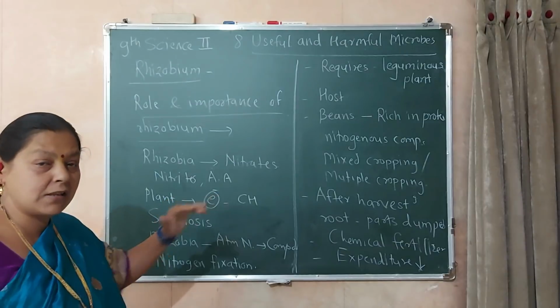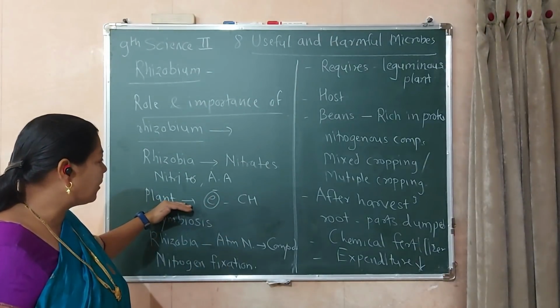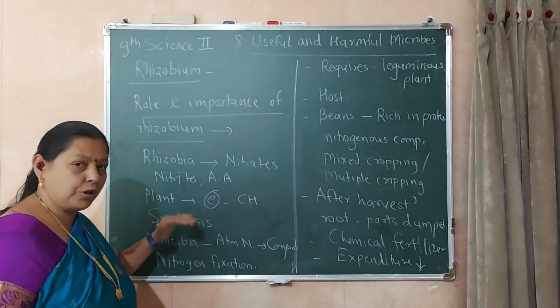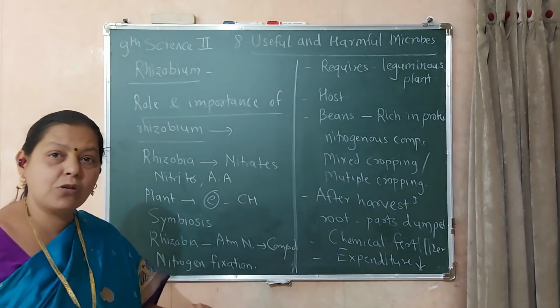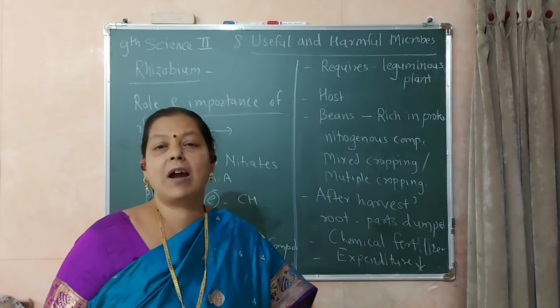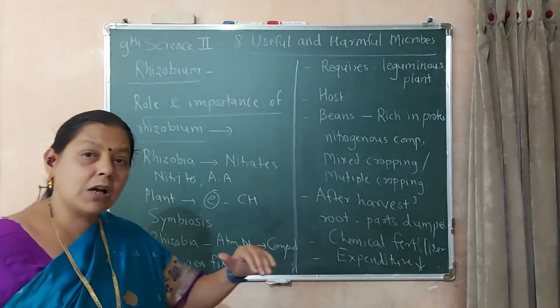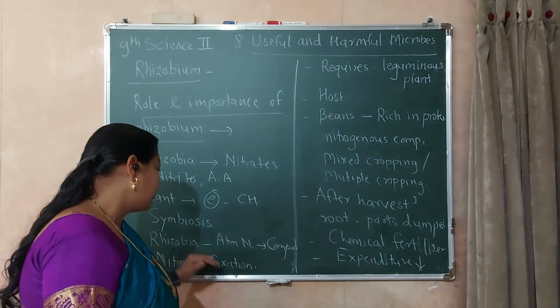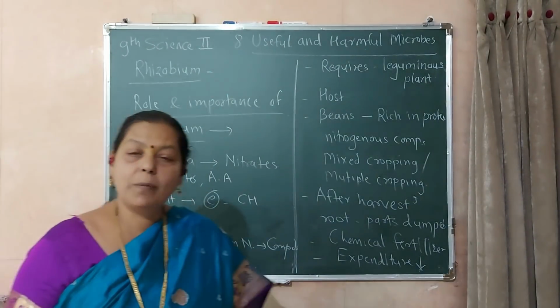आता हे जगण्याचाच त्यांचा रोल आहे. या बदल्यात प्लांट काय करतोय? It gives a place to Rhizobia to live in the root nodules. And what is the role of Rhizobia? That is, Rhizobia provides a nitrogenous compound to the plants. अशा पद्धतीने that is a symbiotic process.